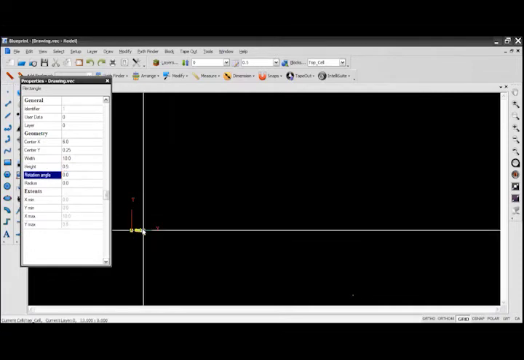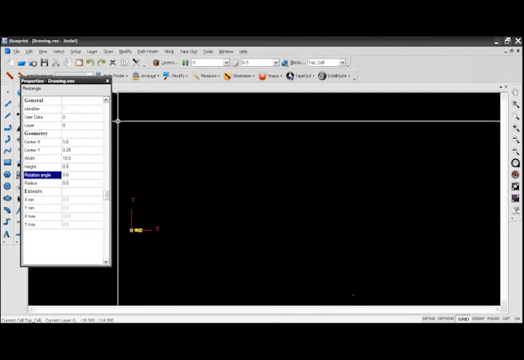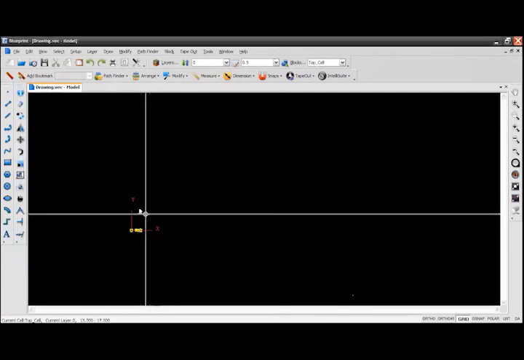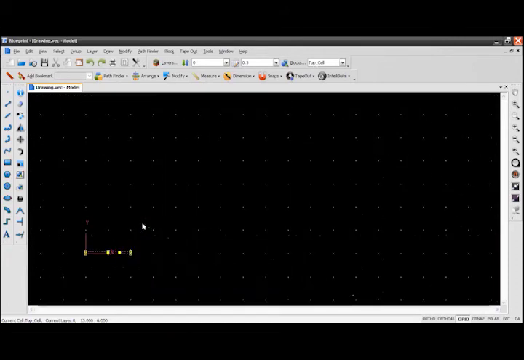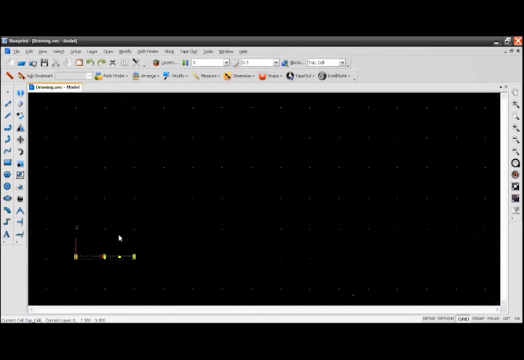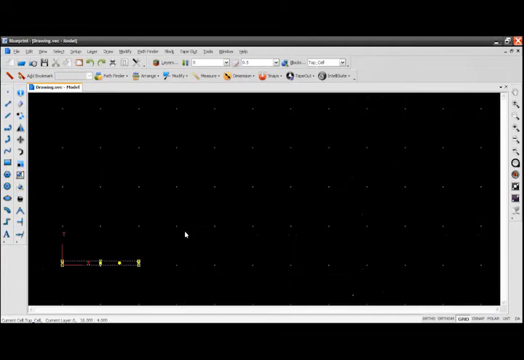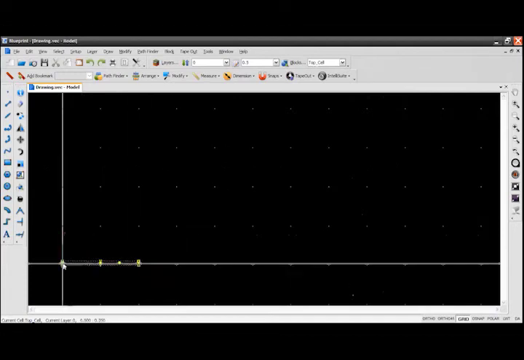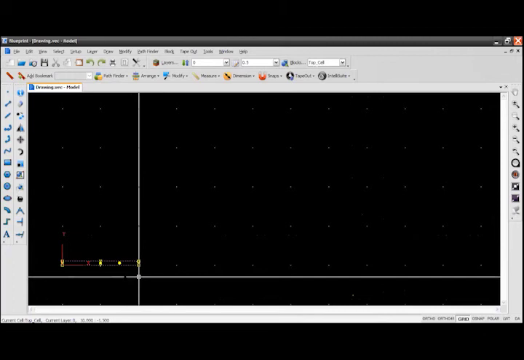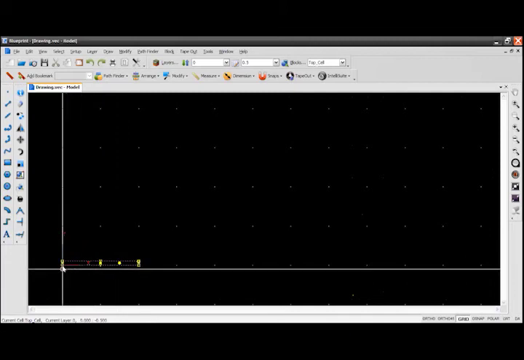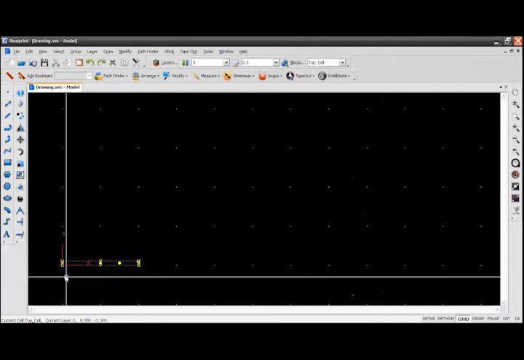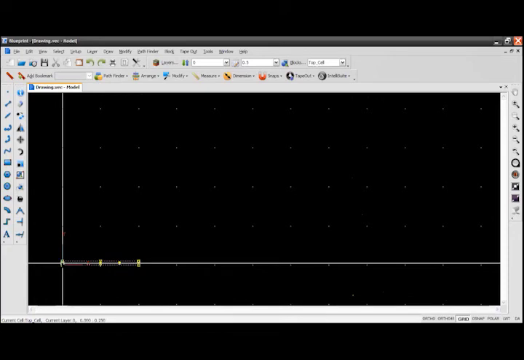Now you can see that the rectangle is already created. Let me expand this one so you can see this particular view. Yes, this rectangle is created here, starting from the origin. Because the dimensions are very small, the structure looks very small. The overall length is 10 and the height is just 0.5 microns.